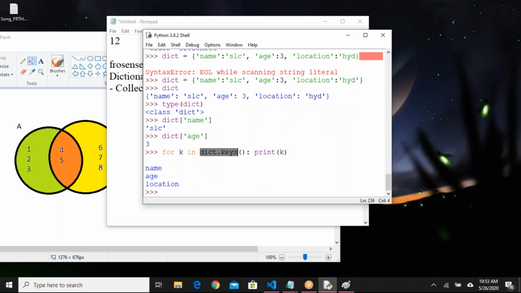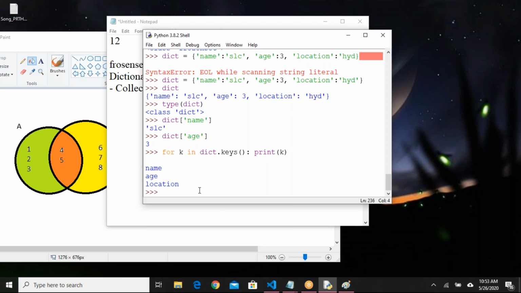When I say dictionary dot keys, what happens is it will give a collection of keys. All the keys, name, age, location will be available as a collection here. k value will become name in the first iteration. It will become age as the second iteration. It will become location as the third iteration. What I'm doing here, I'm printing the k value here, so it will print the name, age, location.